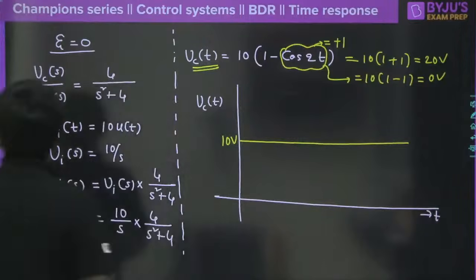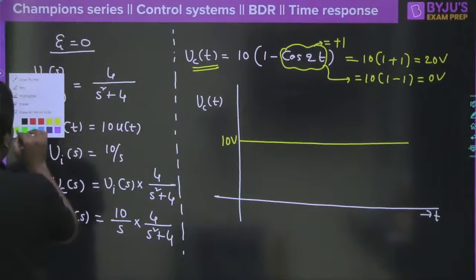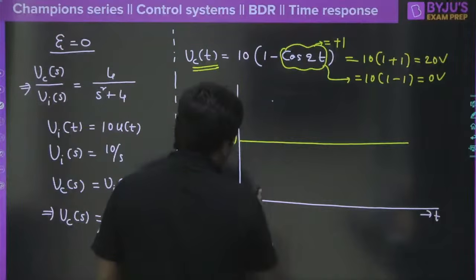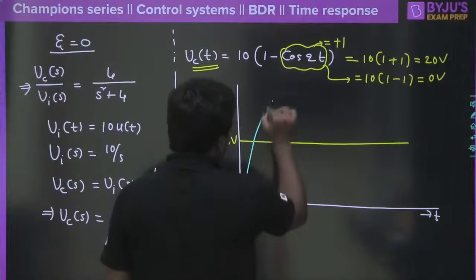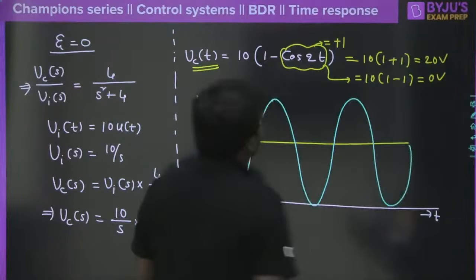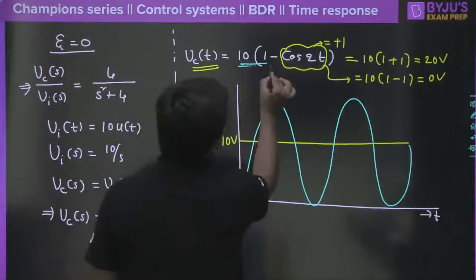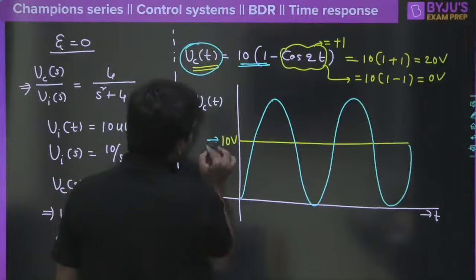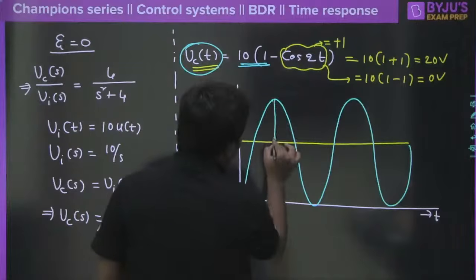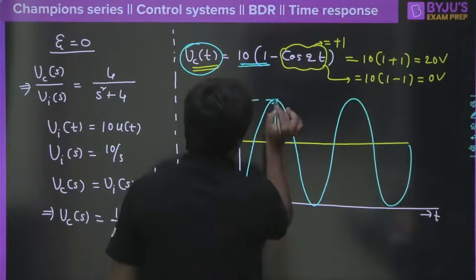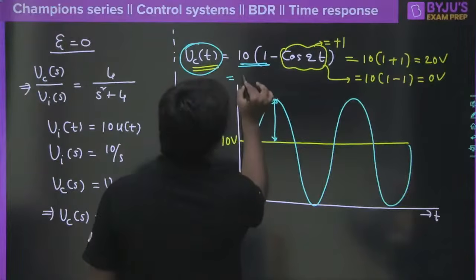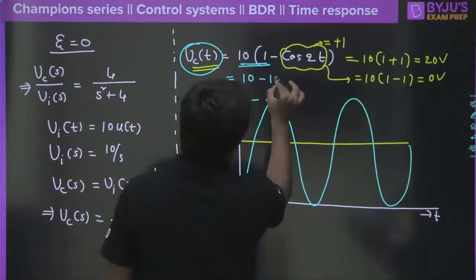This means clearly there is scope for the capacitor voltage to reach 20 from 0, via 10 here. Obviously it can go like this and then it oscillates like this. Clear? So it clearly states that 10 is the DC value in the capacitor voltage, and above 10 there might be scope to get another 10 here. This is considered a peak. Or else you can expand this like 10 minus 10 into cos 2t.